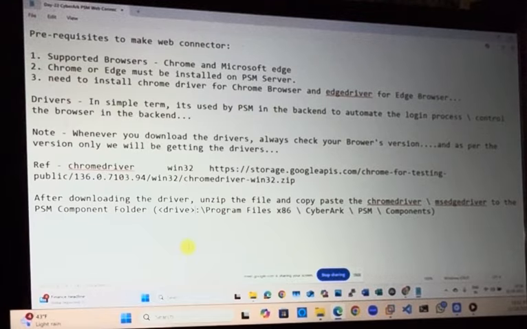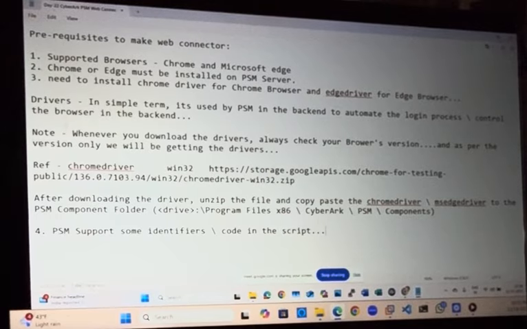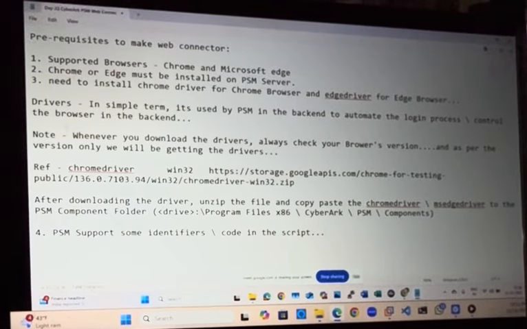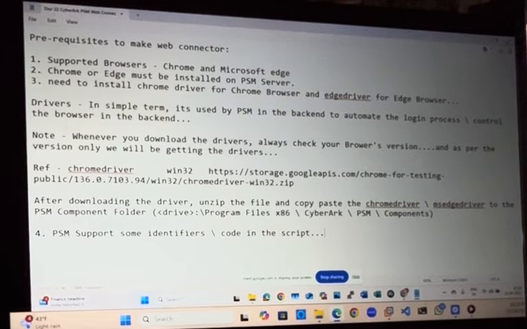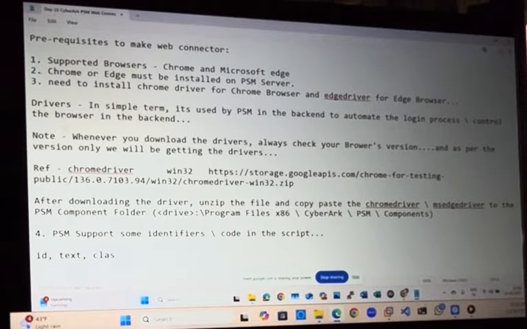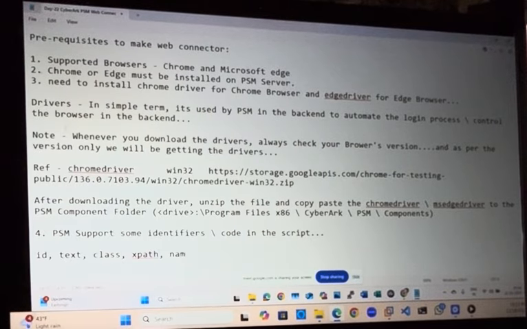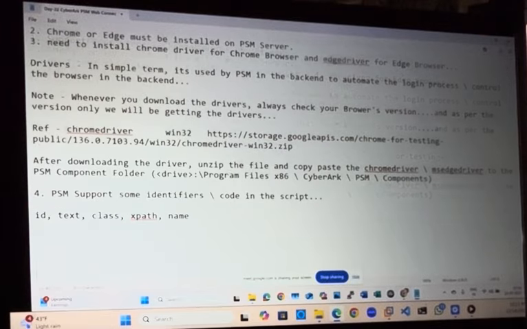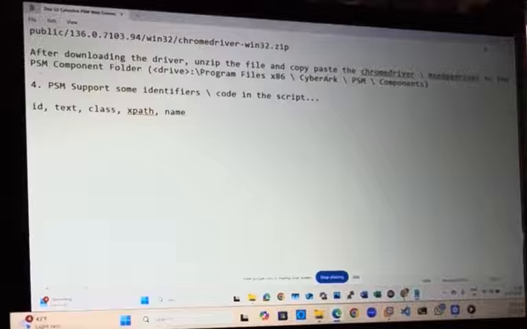Now, PSM supports some identifiers, or you can say code in the script. Means syntax, what syntax or what code it supports. Those are ID, text, class, XPath, and names. These are the 5 identifiers CyberArk supports. So now let's understand with an example.